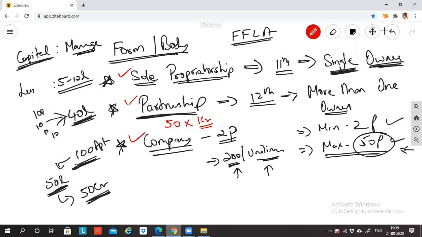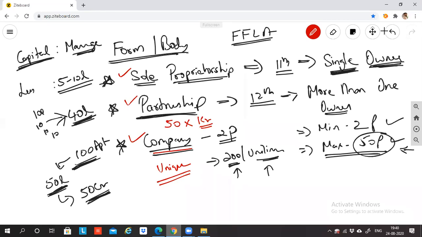Are you able to follow, guys? That's when the concept of company is created. Company is a very unique concept, very different from the concept of a sole proprietorship business and a partnership business. Your accounting treatment, the concept, everything will vary from whatever we studied so far. Now, are you able to understand why company is created? Why are we studying company?